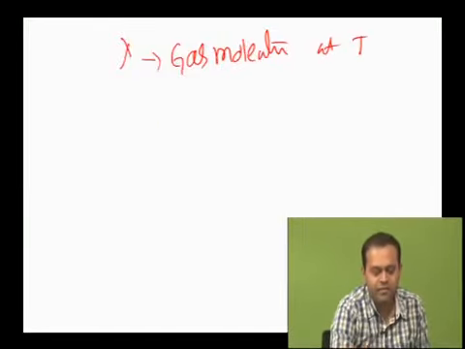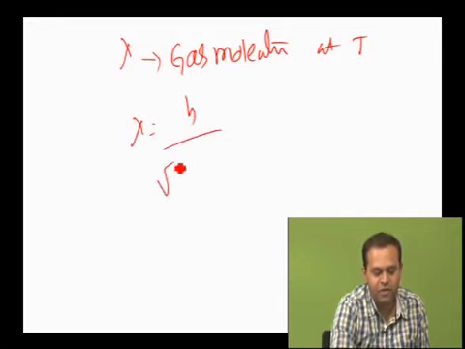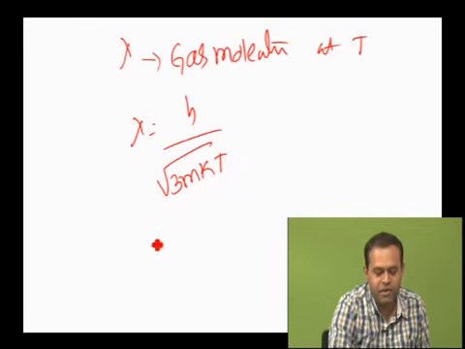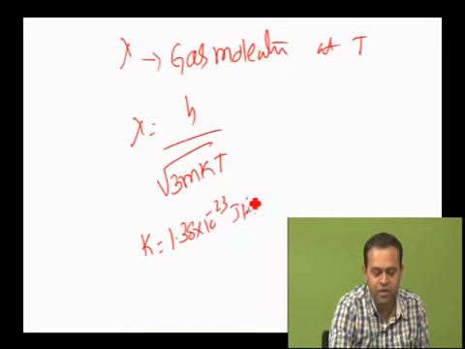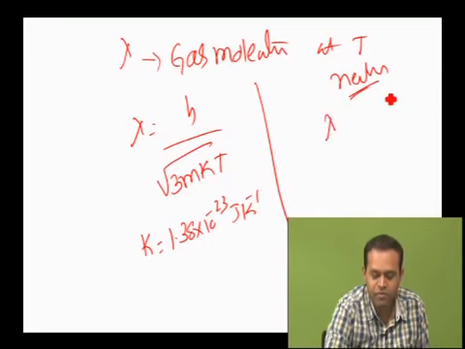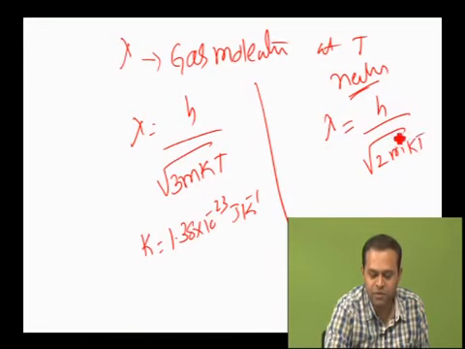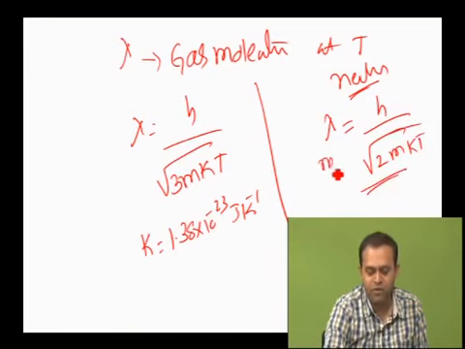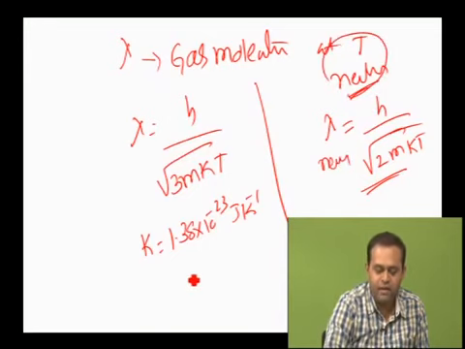Then again, this is also an important one: the de Broglie wavelength of a gas molecule at absolute temperature T is given by the expression lambda equals h by root of 3mkT, where k represents the Boltzmann constant, whose value is 1.38 into 10 to the power of minus 23 joule per Kelvin. Again, for a neutron, the de Broglie wavelength at absolute temperature T is given by lambda equals h by root of 2mkT. Again, lambda will be inversely proportional to the root of the absolute temperature.